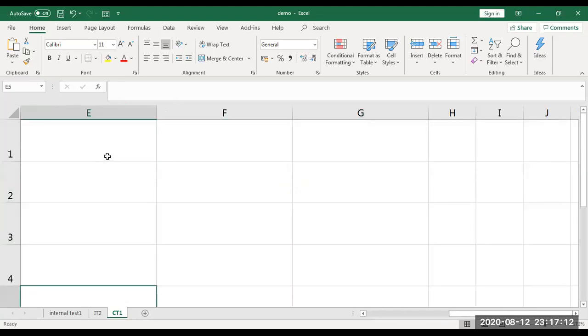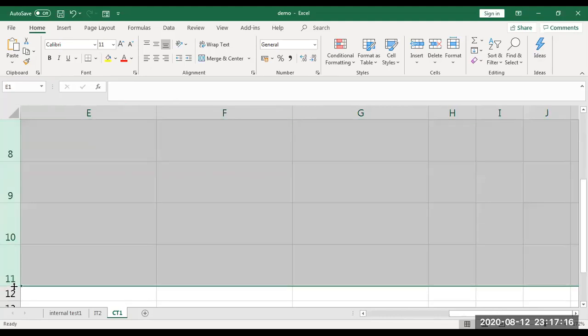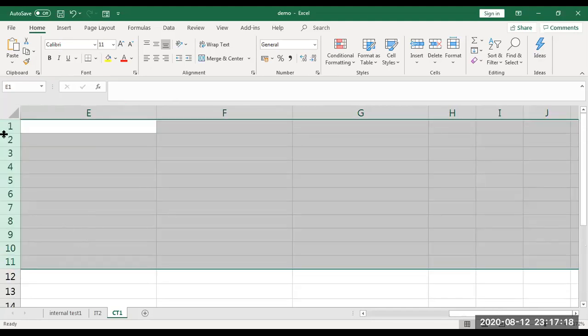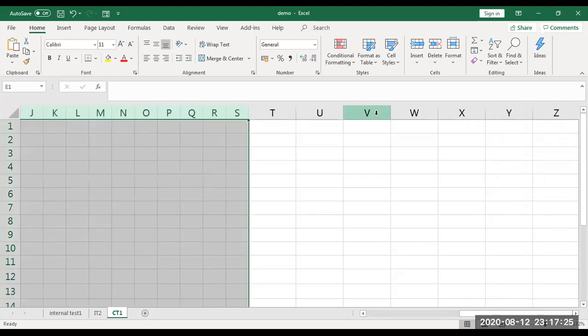So you can see the cell address in a bigger size. If you want to reduce it, once again you can select it, and however much size you want, you can drag and drop. So this area, where the values are placed, when you click that area, you can do any kind of formatting. And one more thing, I'm deleting one row.